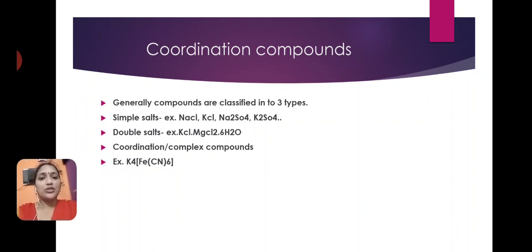So these compounds do not undergo complete ionization, and are called coordination compounds or complex compounds.